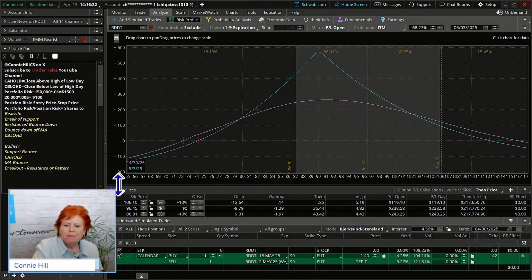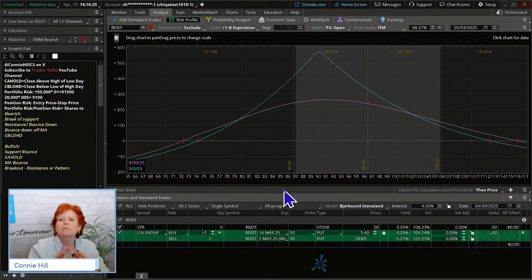And some of you may be familiar with the risk profile. I'm hoping some of you have seen it in my class or somebody else's class, that you're getting familiar with it. It's not something that you see once and you're like, oh, good, right? It's something you typically need to see several times. In fact, I would be willing to bet, and I could be wrong here, Cameron, that you have taught in your Thinkorswim class about the risk profile. And if there's one that is easy to access, that might be helpful to post here in the chat for those that want to do a real deep dive on it. But let's kind of lay it out here.